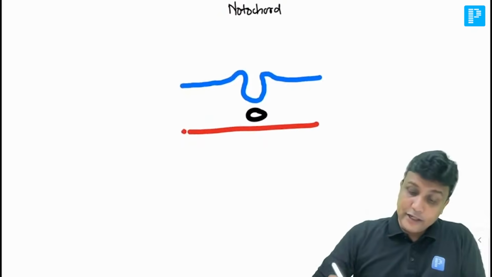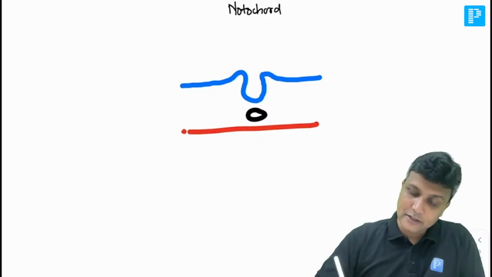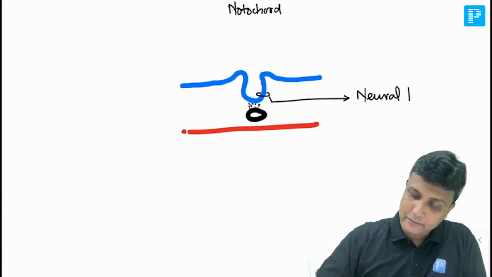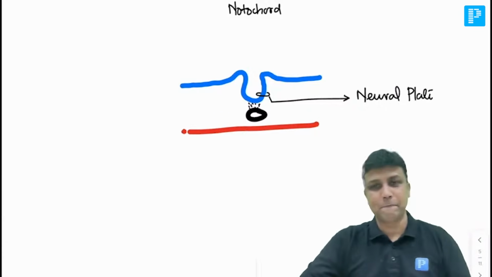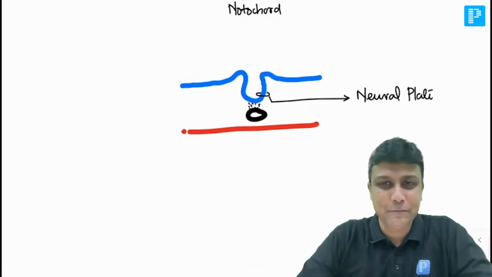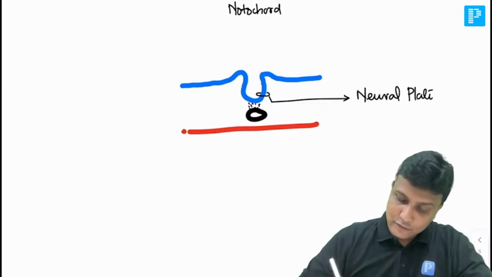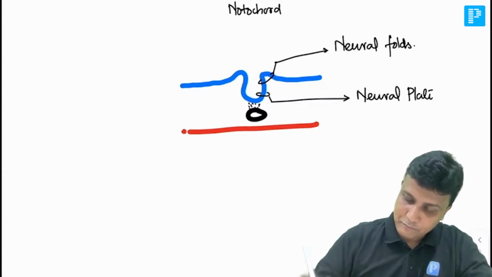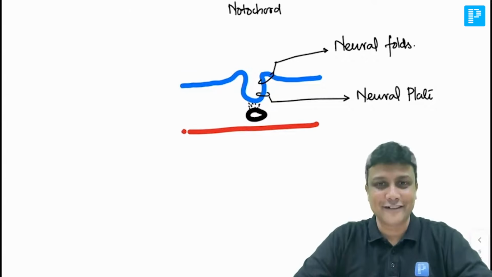Now जैसे वो उसको induce करता है ना notochord, the moment this notochord is going to stimulate this ectoderm, first of all this is going to become like a plate, और इस plate को हम कहते हैं neural plate. This is neural plate. It is going to become like a plate, neural plate. If you observe the ends of this neural plate here, there will be folds, and this one here will be the neural folds. Neural folds कहते हैं सर, ठीक है ना?